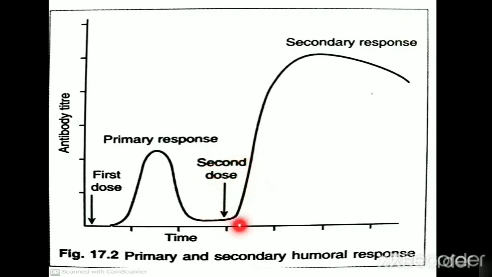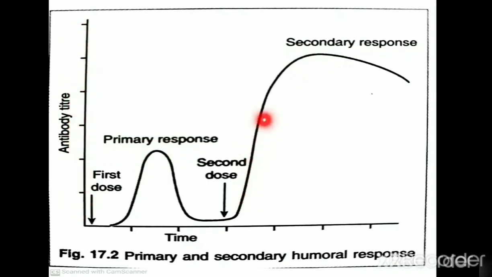Once there is a second exposure by the same antigen, our immune system already has the memory B lymphocytes which mediate a rapid immune response, and that will activate all the available B lymphocytes which will produce more antibodies. So the antibody titer will be more in secondary response compared to the primary response. Here the y-axis represents the antibody titer, that is the concentration of antibodies.